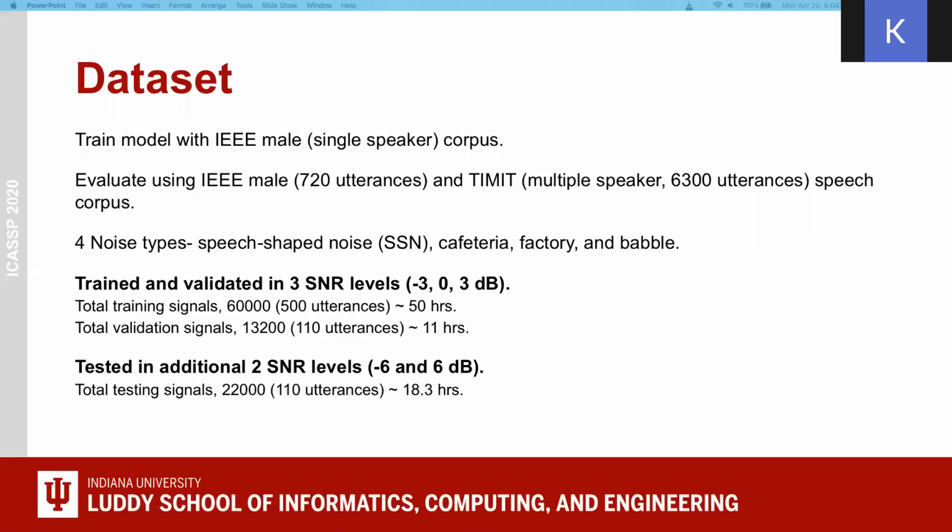We train and validate the network in 3 SNR levels, -3, 0, and 3 dB. Total training signals are 60,000, which is around 50 hours. The total validation signals are 13,200, which is around 11 hours. We test the model with 2 additional SNR levels, -6 and 6 dB. Total testing signals are 22,000, which is around 18.3 hours.